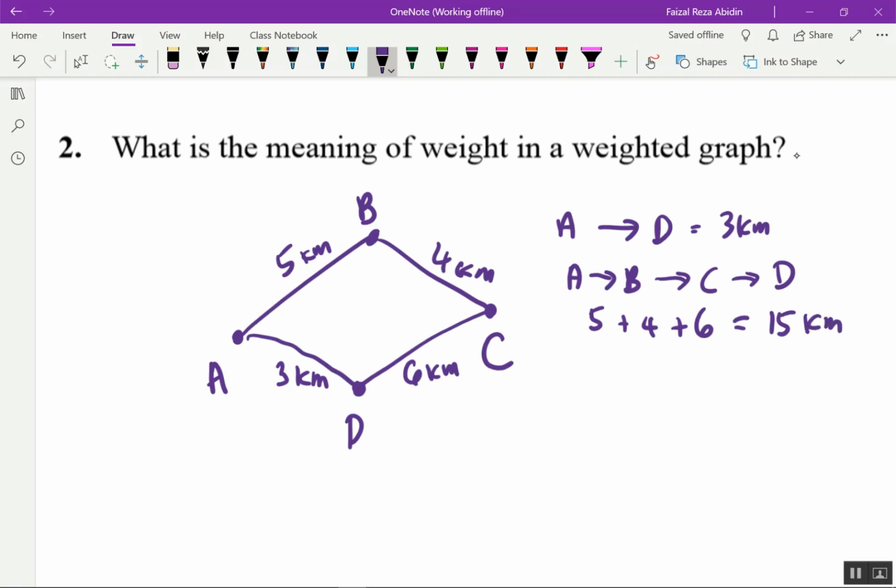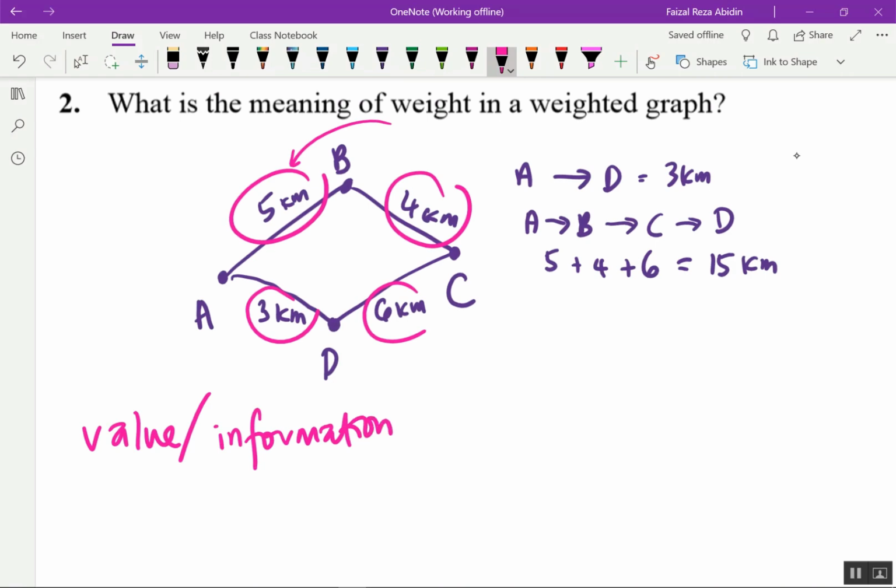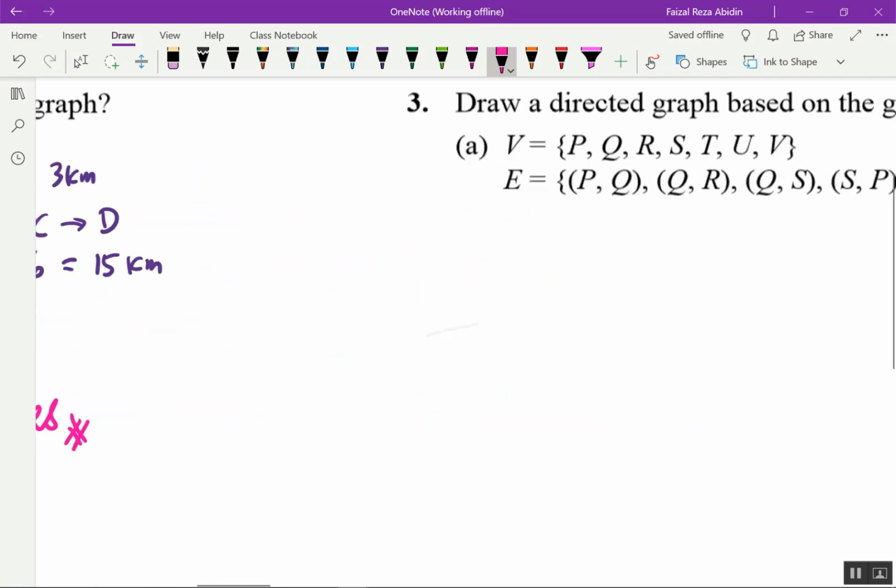This is a weighted graph. What is a weighted graph? There are values given over here, values between the edges. So what is the meaning of weight? The weight is the value or information given between our edges. That's our answer.